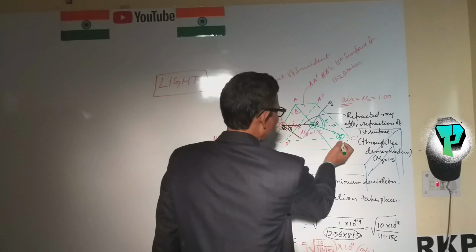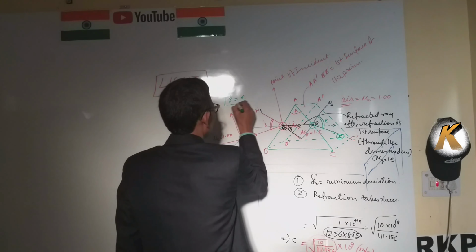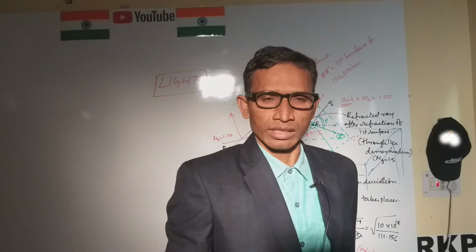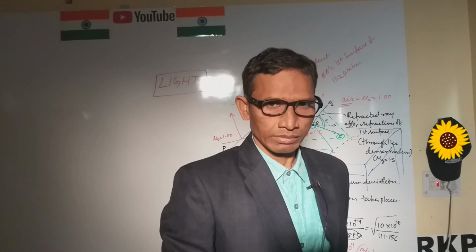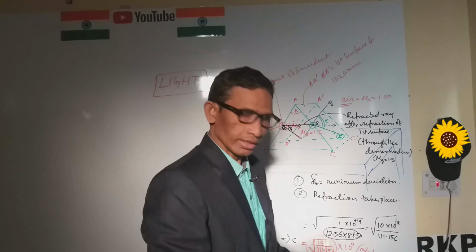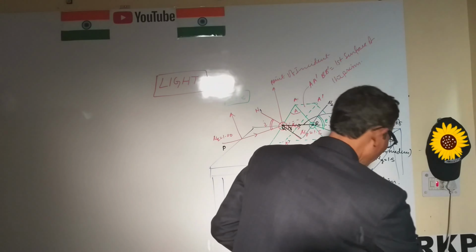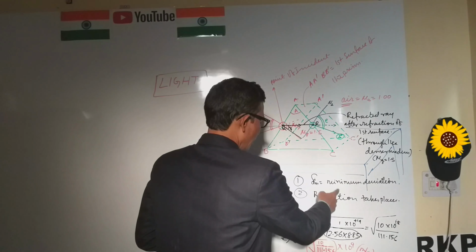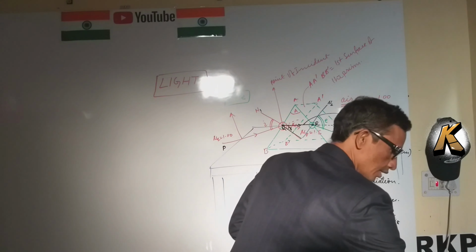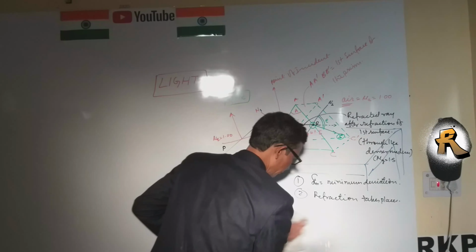Here we have E and I. We know that E equals I. If we know this, only then can we find the refractive index of the prism. Here there is also refraction, dispersion, and minimum deviation. When minimum deviation takes place, the case is formed like this.